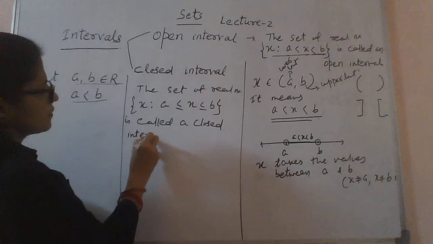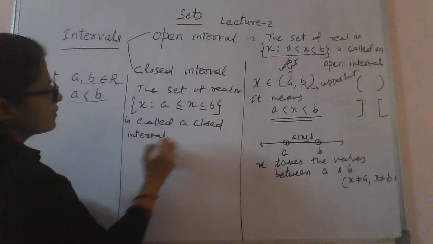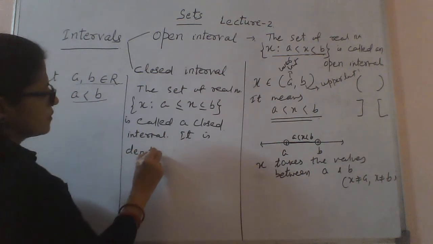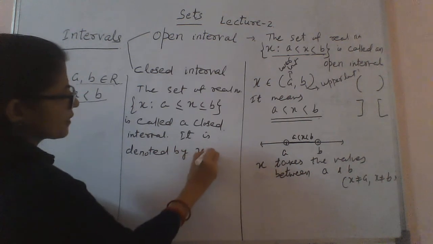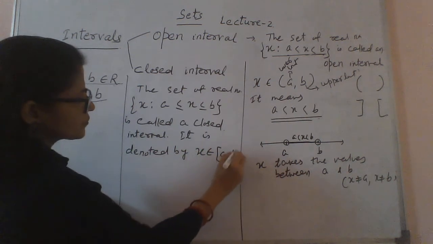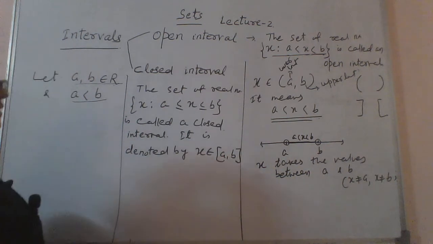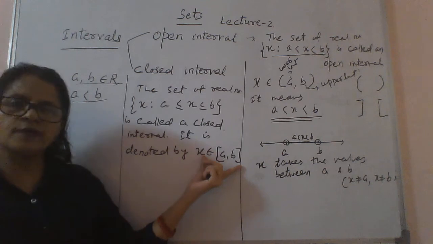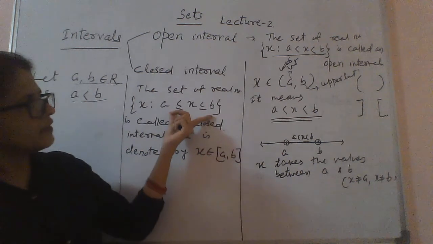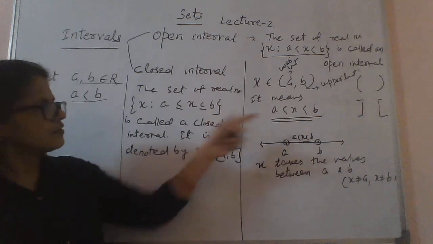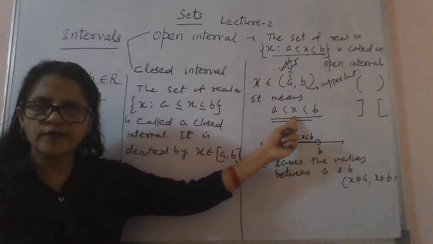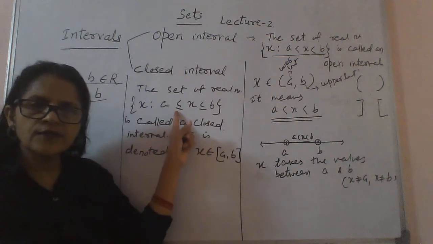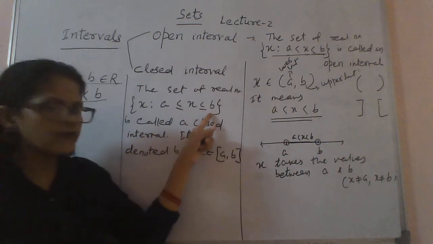Called a closed interval. It is denoted by x belongs to closed interval AB. Observe the bracket, we use square bracket here. So the difference between open and closed interval is that in an open interval the endpoints are excluded, not included. But here you see A less than or equal to x less than or equal to B. Here we are including the endpoints.